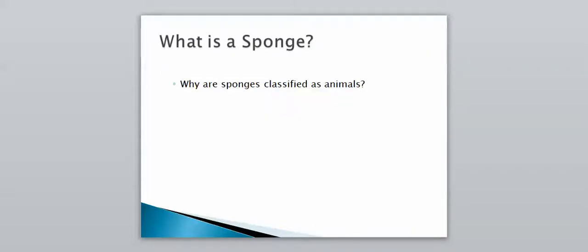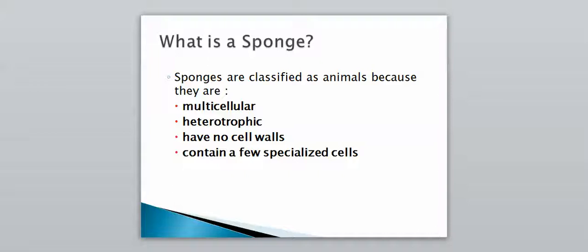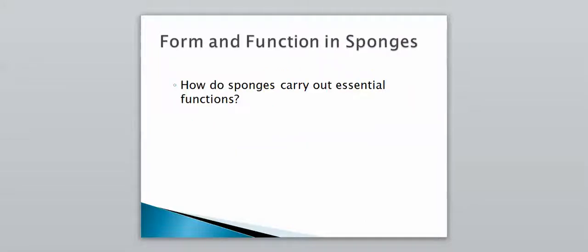So why are they classified as animals? There's four big reasons here. They're multicellular, they're heterotrophic, they have no cell walls, and they do contain some specialized cells. So these things are all characteristics of animals, so that's why in fact they are grouped as animals. And since they're grouped as animals, they have to carry out some essential functions that we mentioned at the beginning of this chapter, so we're going to take a look at how in fact they do that.